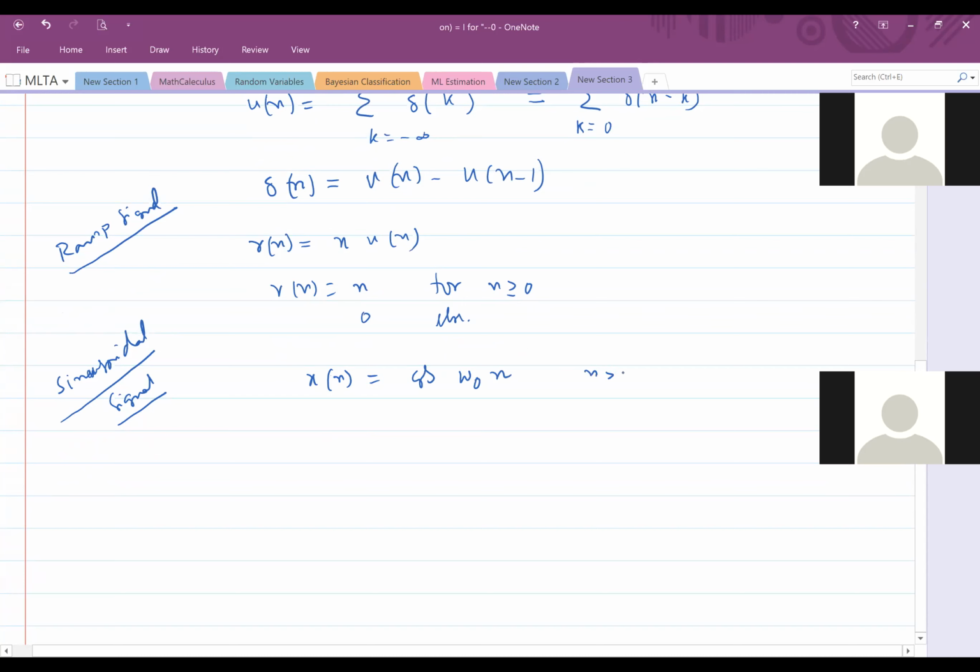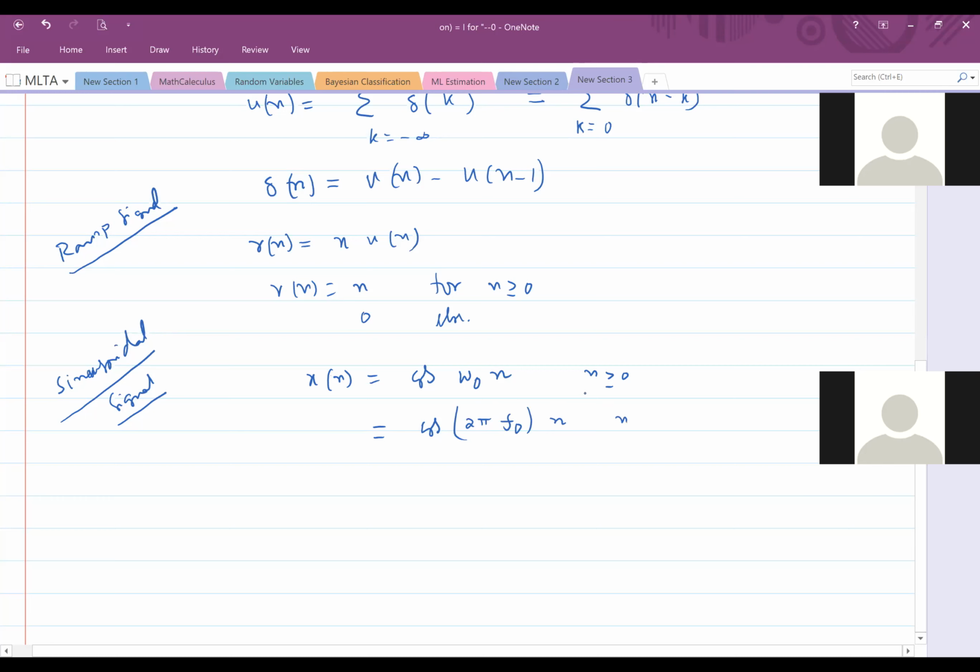What is this omega naught? For n greater than 0 also I can define, or in general also I can define. So how do I write this? Cos omega naught n. What is omega naught here? 2 pi divided by t. This is a discrete signal, so 2 pi divided by n, or 2 pi into f naught I may write. So some frequency into n.